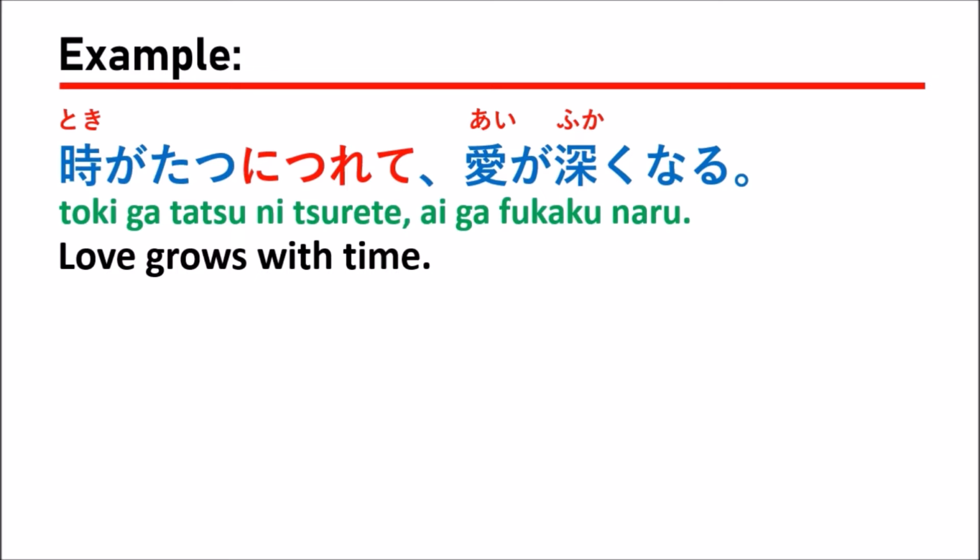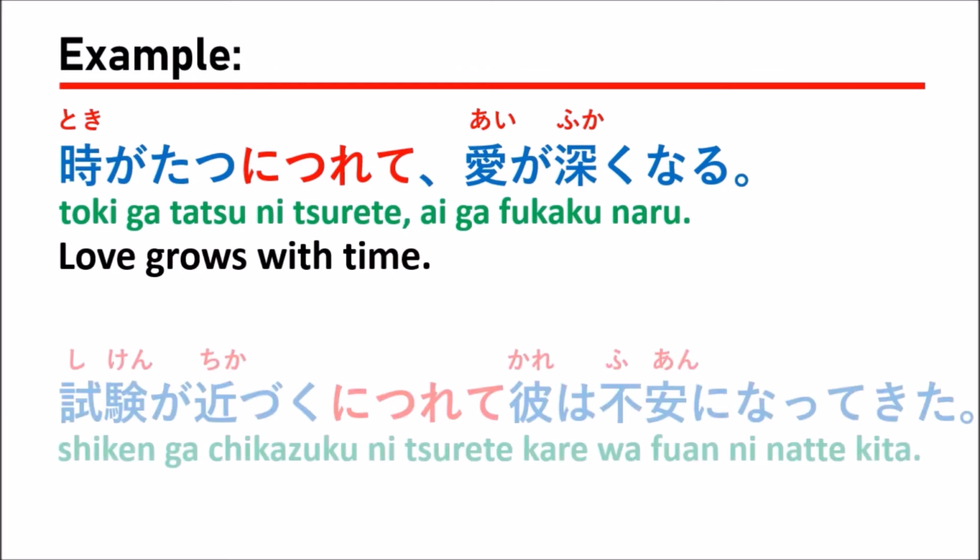So in this sentence, they want to explain that if you take time, something will be better, and in your job you will be expert at that thing. Let's see the next example.